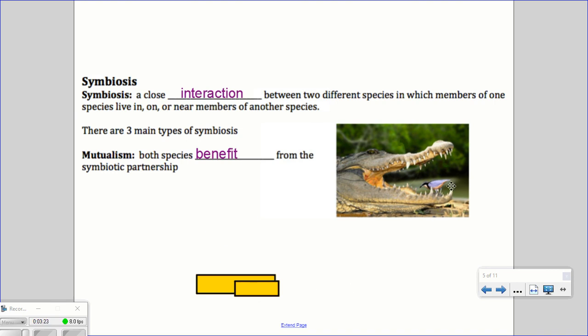So here in this example, this bird is cleaning out the food between the crocodile's teeth. That crocodile could easily eat the bird, but the crocodile is benefiting from the bird cleaning out the food remains between its teeth. It keeps its teeth healthy, and then the bird also gets a meal as well. So both benefit from this particular relationship. In fact, crocodiles will actually open their mouths and allow the birds to come in. They almost invite the birds in.